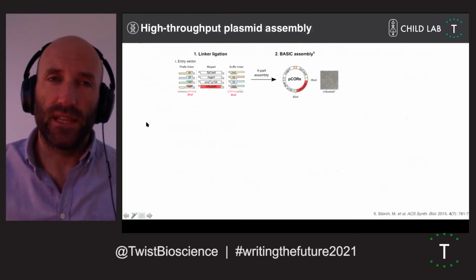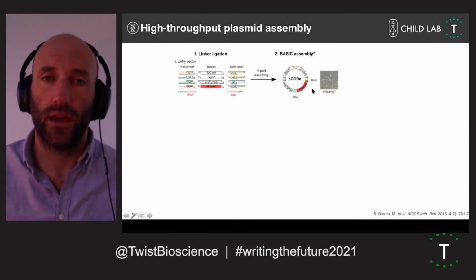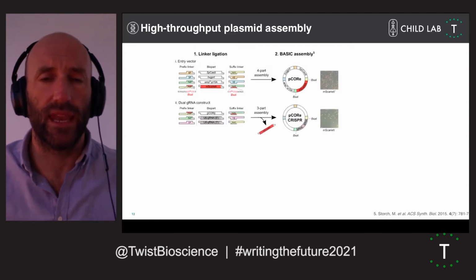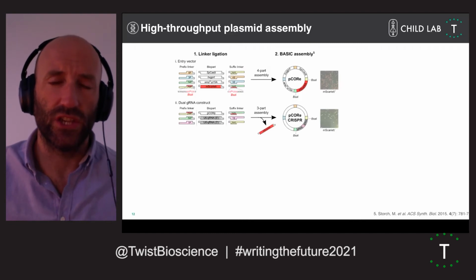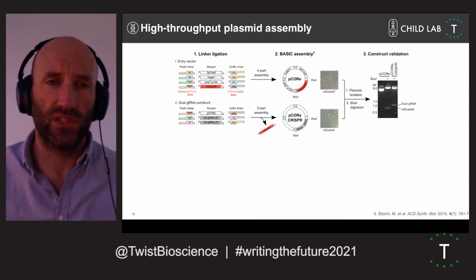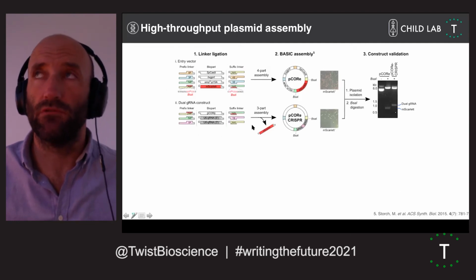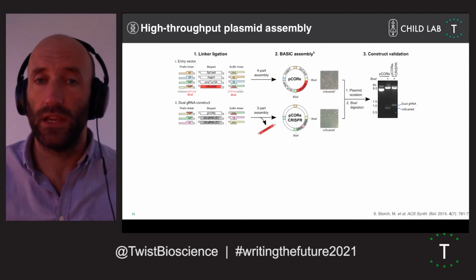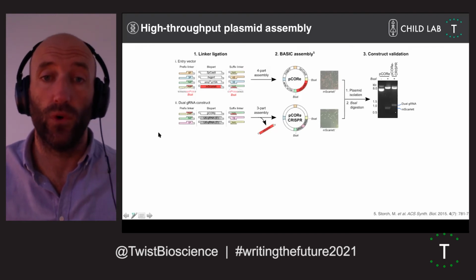For the plasmid assembly, we turned to a high-throughput plasmid assembly method because, again, we're looking at multiple sites, and we have to have CRISPR plasmids to target each one of these cysteines. We were reliant heavily upon Twist at this point for their synthetic DNA, as the synthetic genes we used would allow us to generate these guide plasmids using a linker-based assembly strategy, which then wouldn't require downstream sequence validation, which, in terms of colony picking and subsequent sequence validation, turned out to be a huge time and cost saving for us.